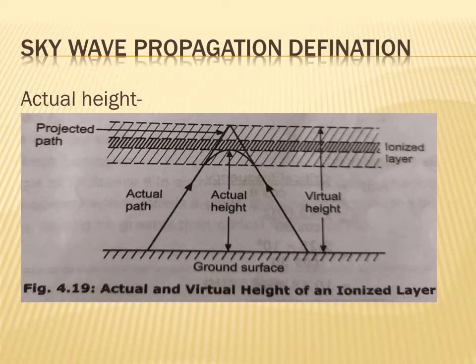Next we see what is the actual height and what is the virtual height. So what is the actual height? When your signal follows the actual path, the height from the curve of the signal to the earth surface is called the actual height.